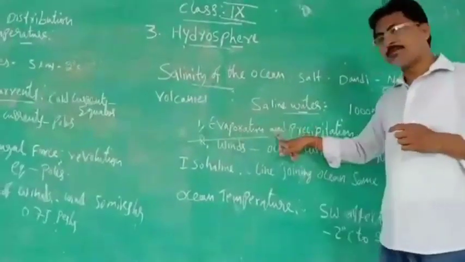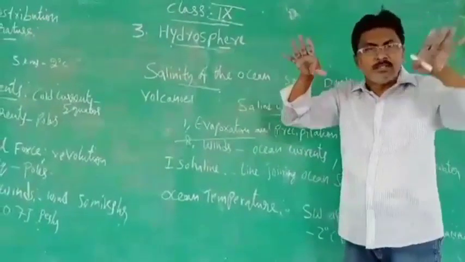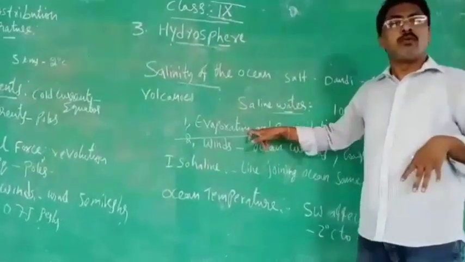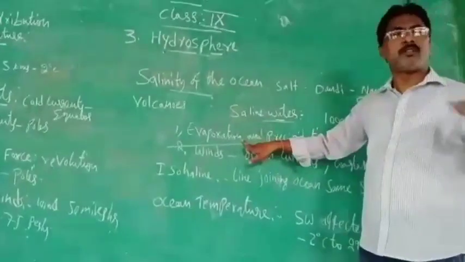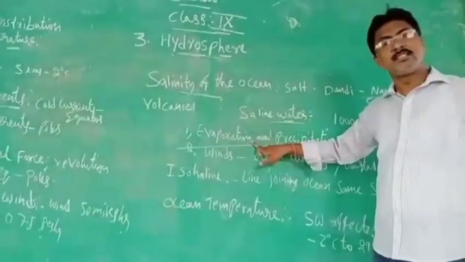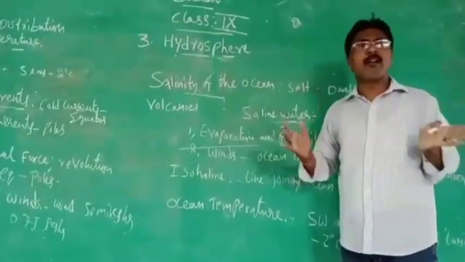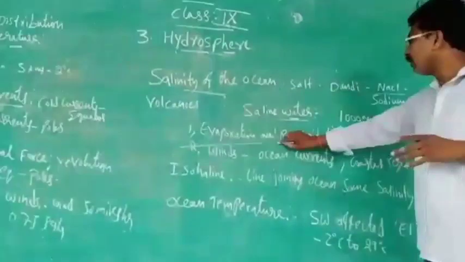So here also you see the ocean water. Only water goes up, and all the minerals will stay there. That's why in the summer season, if you go to the ocean, the water will be very salty compared to the normal rainy season. In the rainy season it is different, but in the summer there is a lot of salt because of evaporation.